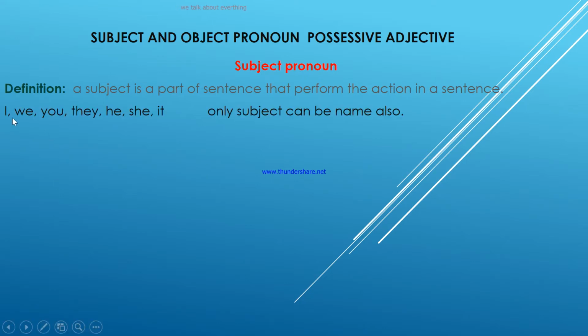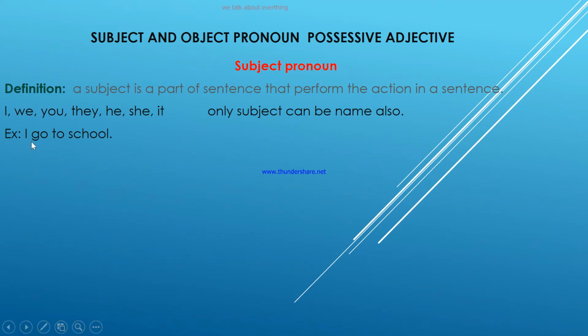What are subject pronouns? Subject pronouns are I, we, you, they, he, she, it. There is a short note: a subject can be a name also. If we use a subject, it can be a name, like Jack or Alan or any name that you know. But I, we, you, they are the subject pronouns, right? So let's use them in our own examples and learn the usages.